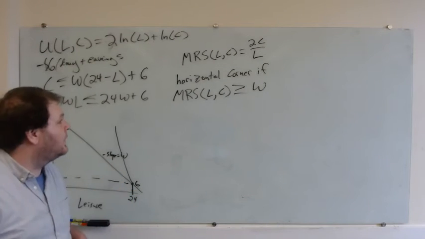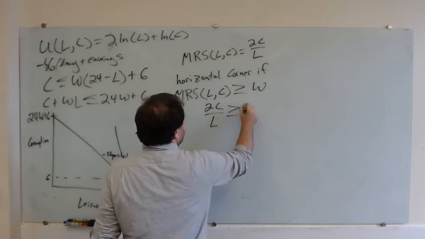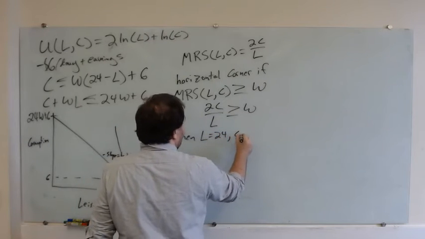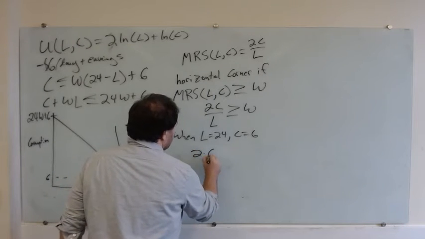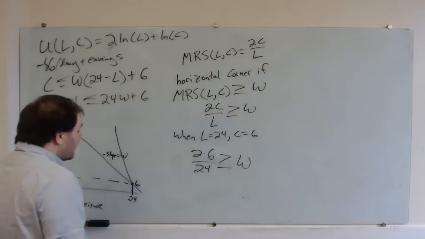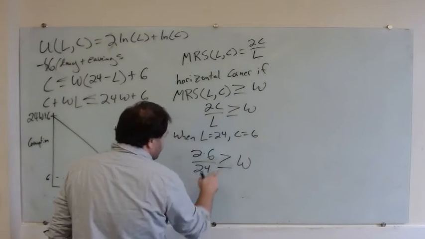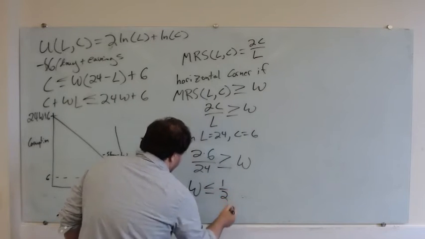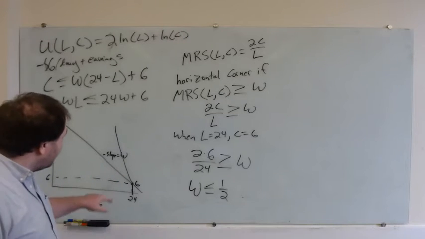Great. Okay, so that means that 2C over L has to be greater than or equal to W when L equals 24 and C equals 6, right at the corner. So 2 times 6 over 24 greater than or equal to W. In other words, I'm not going to work at all, right? I'm going to have a horizontal corner solution if 12 over 24 is greater than W. So if W is less than or equal to 1/2, right? At a wage less than 50 cents an hour, you say, forget about working, I'm letting my grandma take care of me.